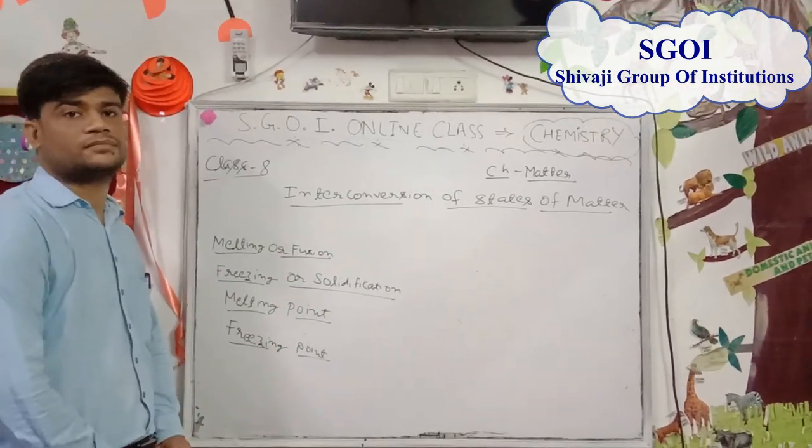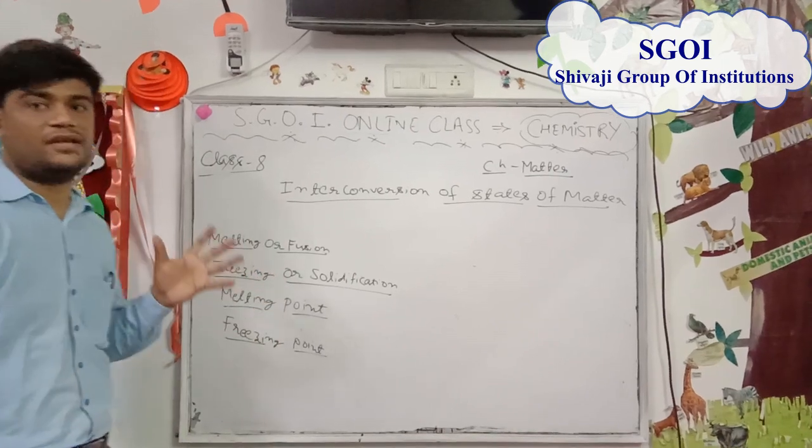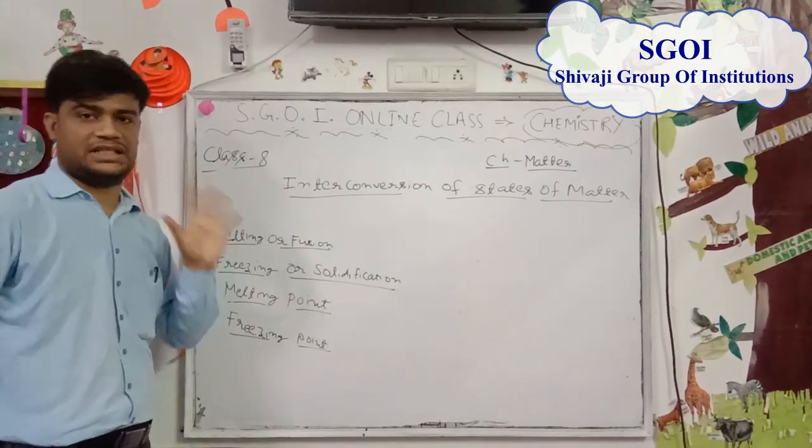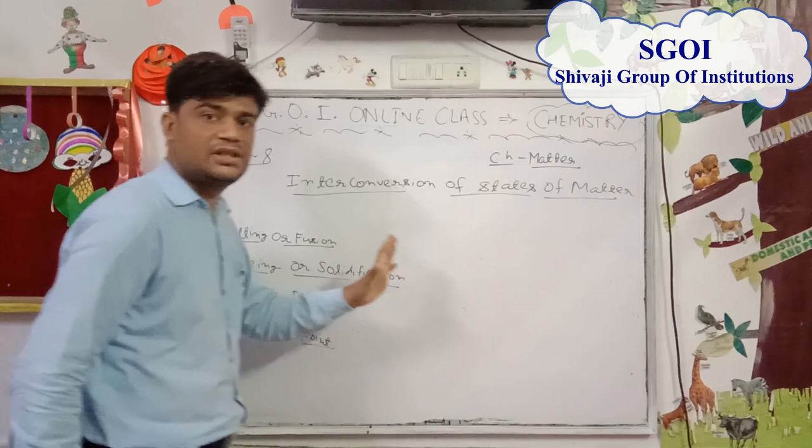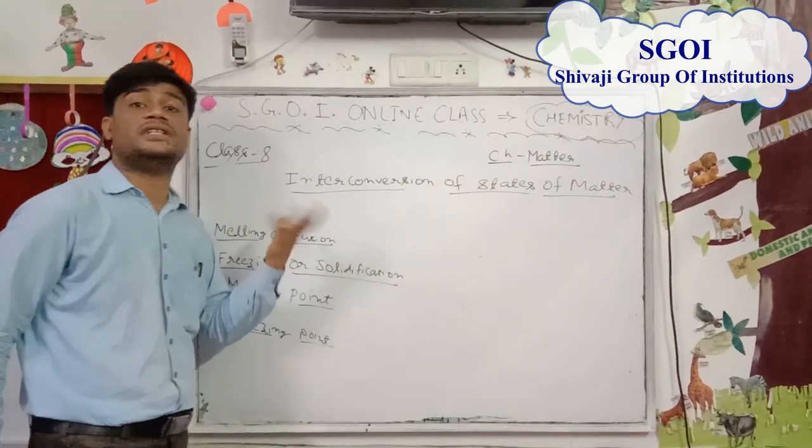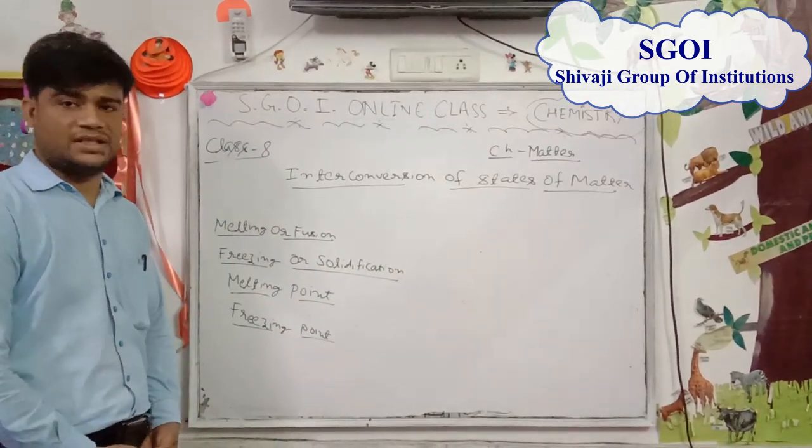Okay. The melting point of ice and the freezing point of ice are the same, 0 degrees Celsius. So ice melts at 0 degrees Celsius and water freezes at 0 degrees Celsius.